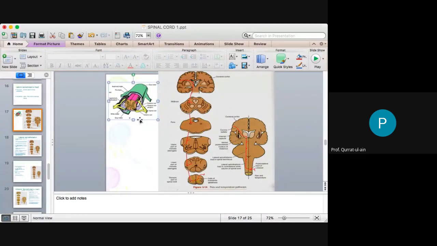And I want this diagram to be highlighted more.